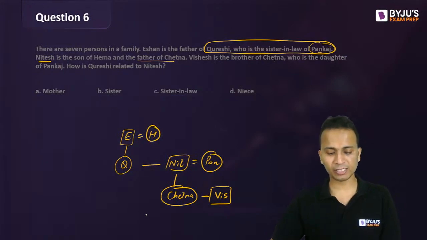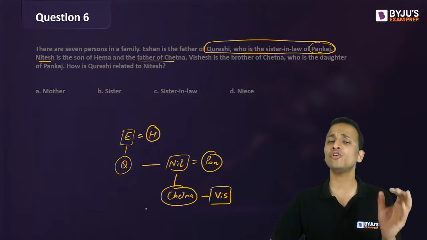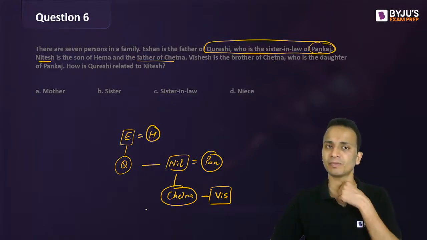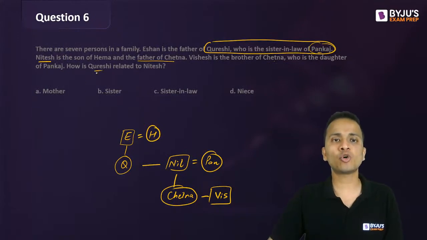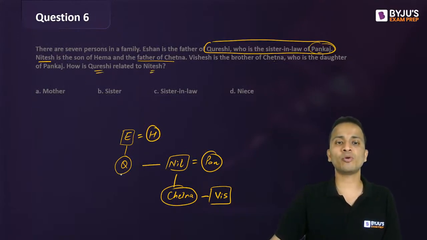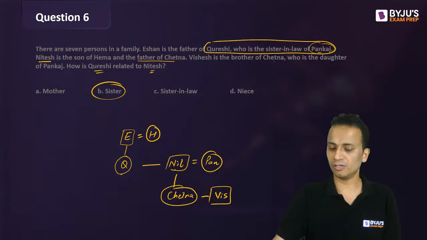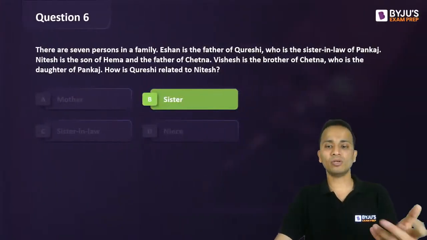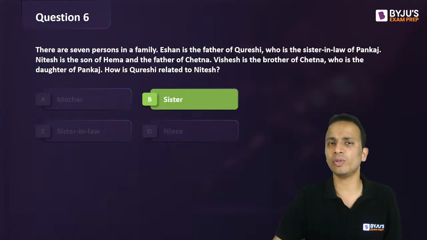Should we skip the unnecessary info in the question? Very obviously, if there is unnecessary information, you must skip it every time. Now these are 7 persons. I've drawn the diagram. How is Qureshi related to Nitesh? It is the sister. The correct answer is B, that is sister. Some of you could give me the correct answer. Wonderful, nice. Others who could not understand the way I have dealt with this question.